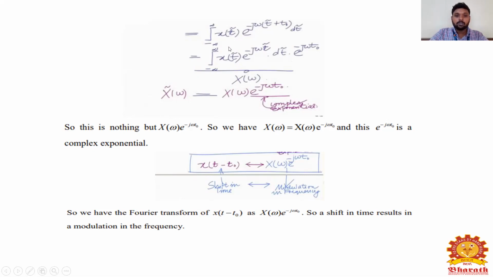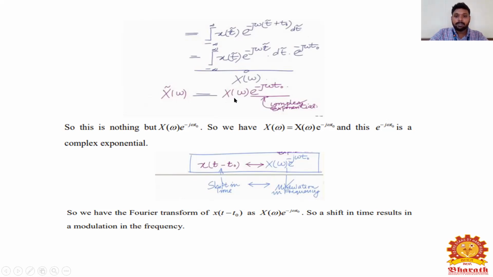So this step I will get. This whole term indicates X of omega bar. That is, X of omega bar is equal to the integral from minus infinity to infinity of x of t bar into e power minus j omega t bar into e power minus j omega t naught into dt bar. So X of omega bar is equal to X of omega into e power minus j omega t naught, because all these terms have bar values, and only this term doesn't have bar values. So I am taking that formula outside.